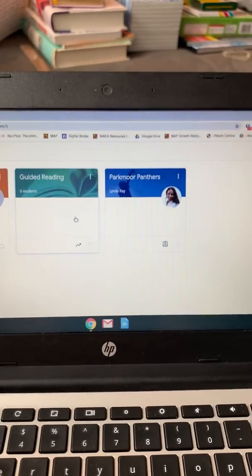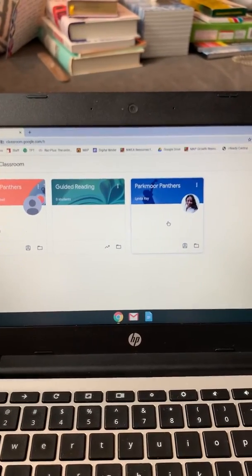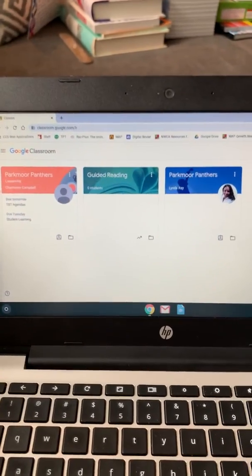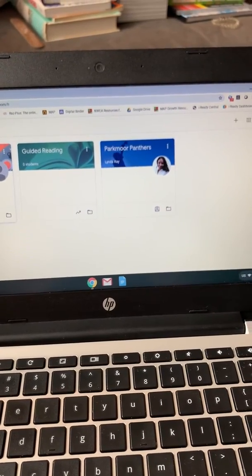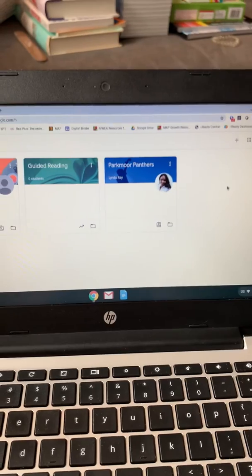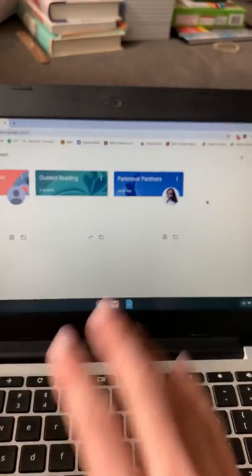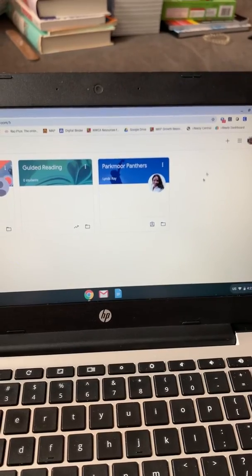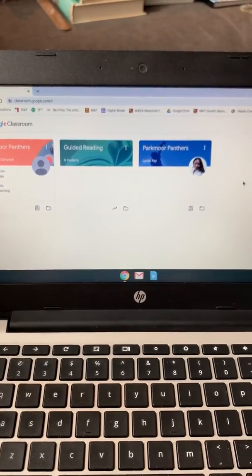And then your teacher's classroom page will show up and you would click join, and typically there is a code. So if your teachers have given you a code, you would click on their classroom link, join, and then I believe you would type in that code, and then you would have their classroom. Each time you would log into Google Classroom, their page would pop up for you and you would be able to access it that way. So I hope that helped.